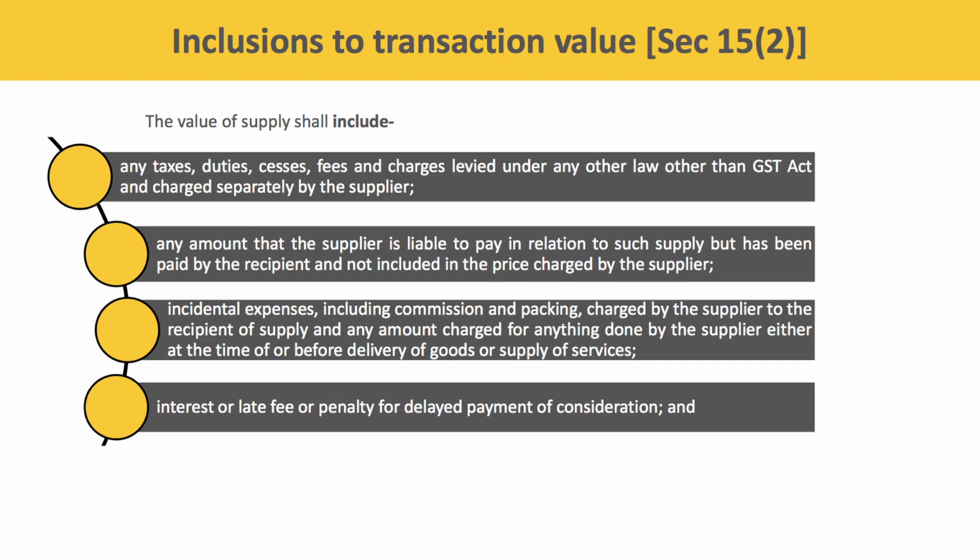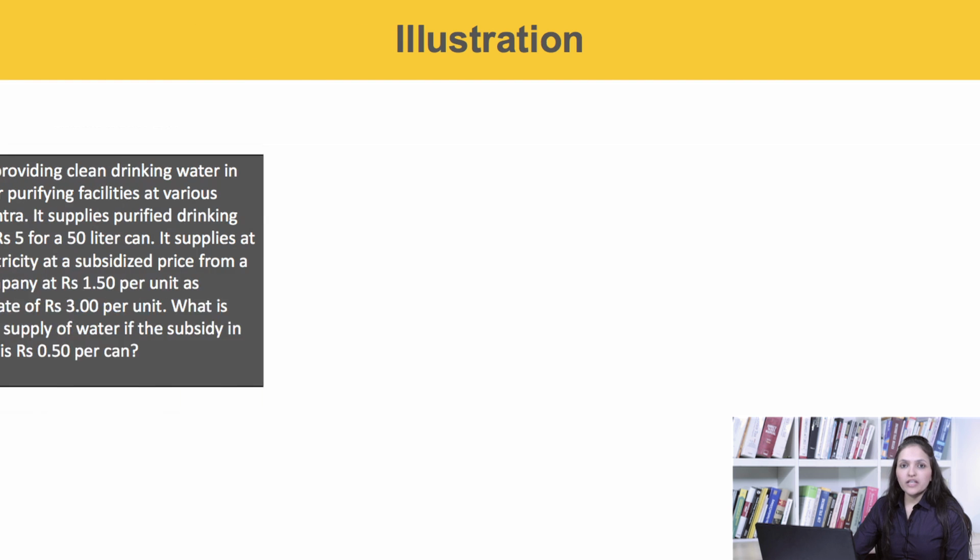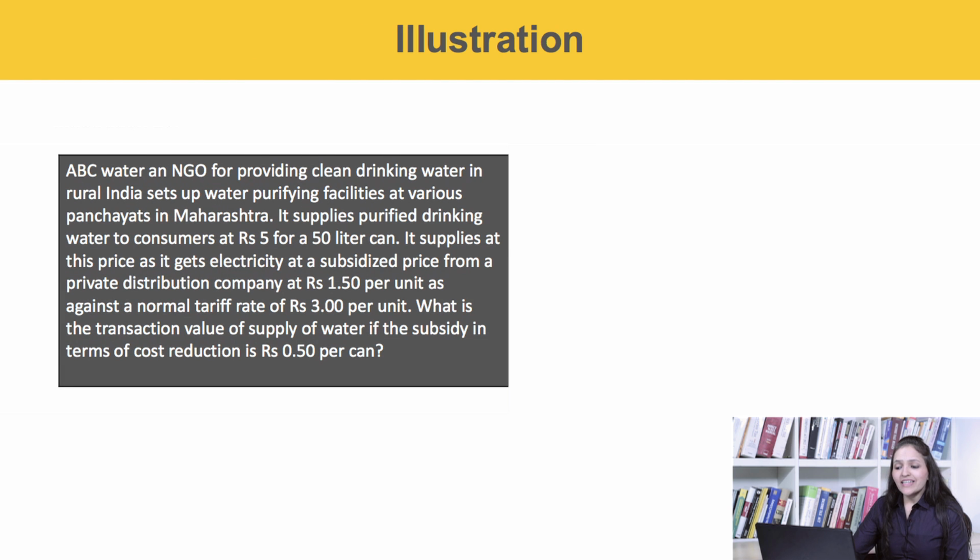Next point, subsidies directly linked to the price, excluding subsidies provided by the central government or the state government. Let us take up an example. ABC Water, an NGO for providing clean drinking water in rural India, sets up water purifying facilities at various panchayats in Maharashtra.